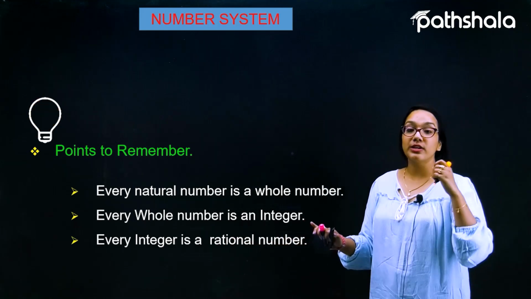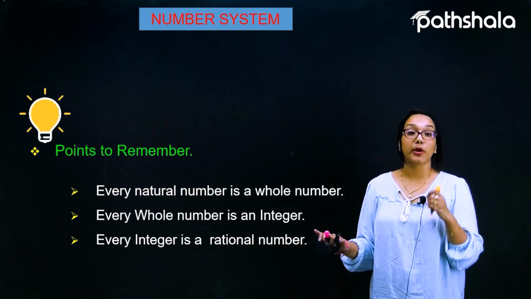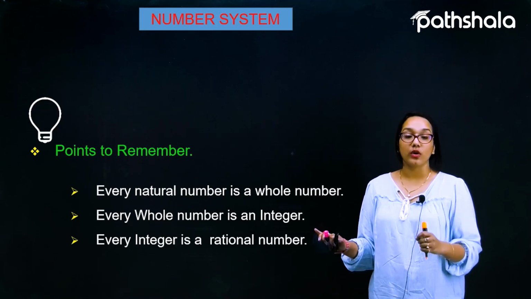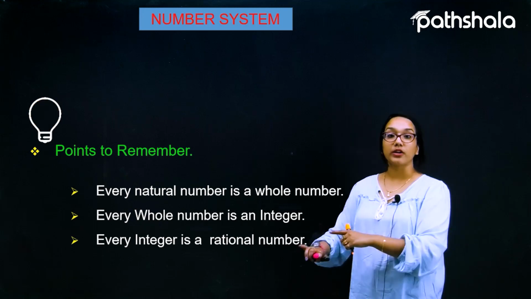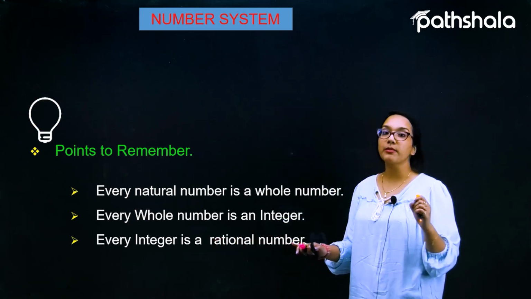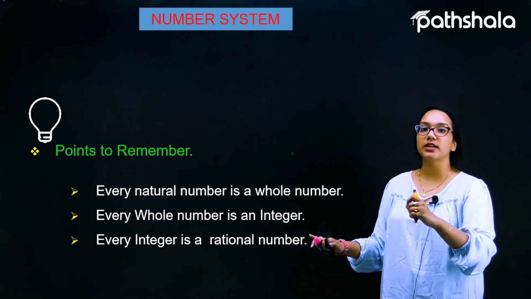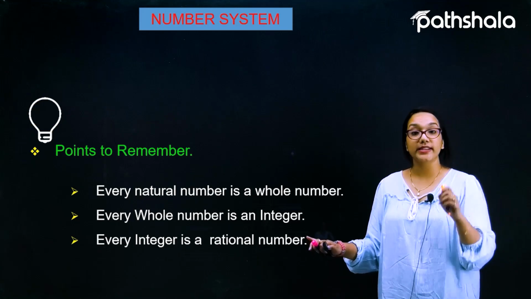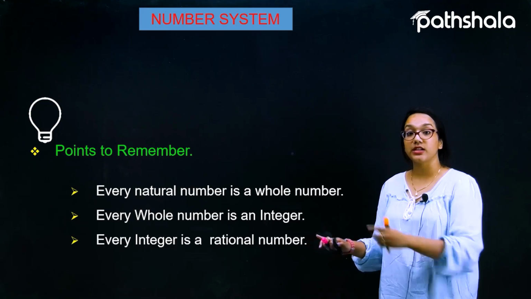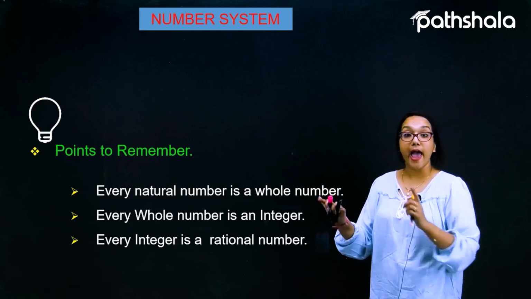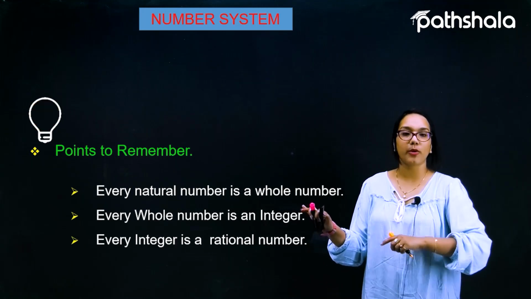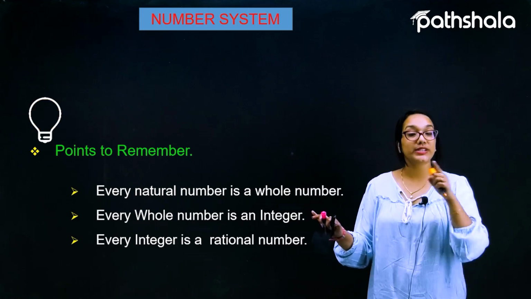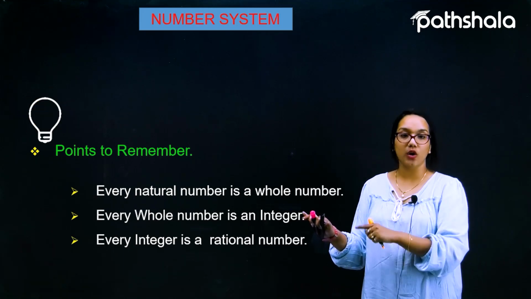Why so? Because let us suppose I'm talking about half, 1 by 2. 1 by 2 is a rational number, but it is not an integer. So always remember that the vice versa condition doesn't exist in all these three cases. Every integer is not a whole number. Why so? Let us suppose I talk about -2. -2 is an integer, but -2 is not a whole number.